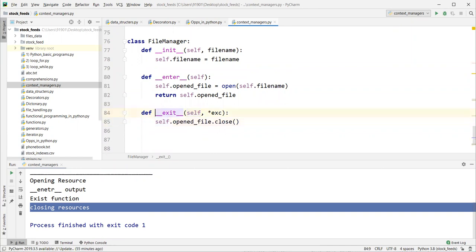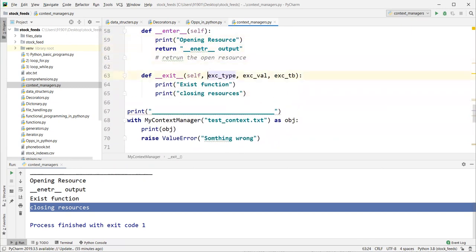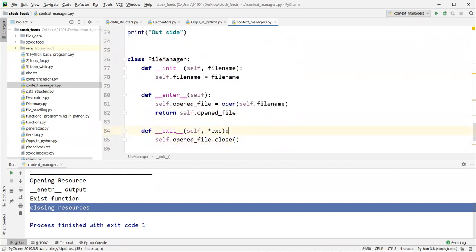Here we have given positional arguments. You can give them like this also. These are all positional arguments, right? You can give *args, or you can define it like this also, right? Now we have a file manager.